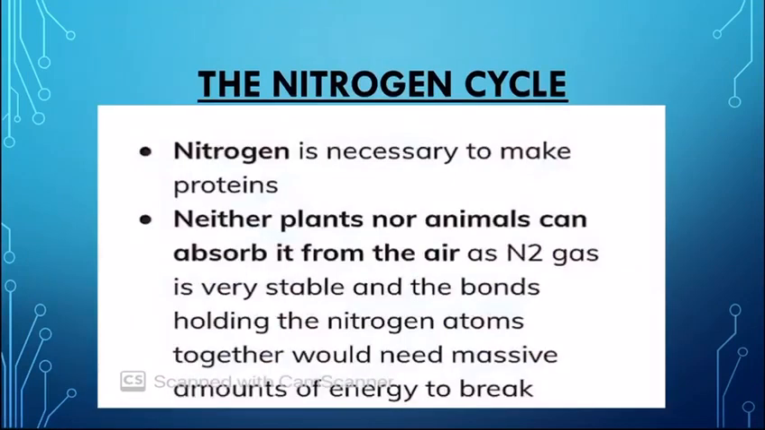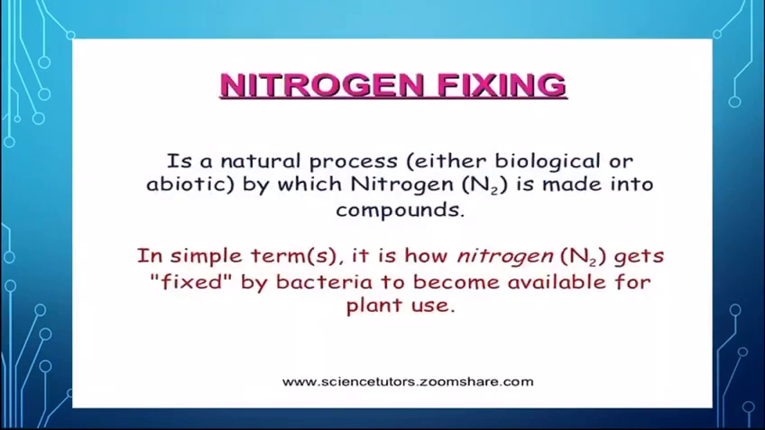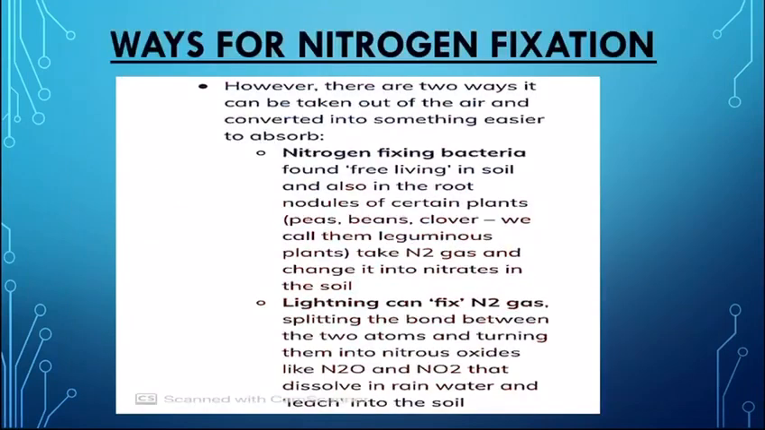To change nitrogen gas into a more reactive form, the nitrogen gas gets fixed by bacteria to become available for plant use. That is called nitrogen fixation, and this happens in several ways. The two important ways are by nitrogen fixing bacteria and, second, by lightning.